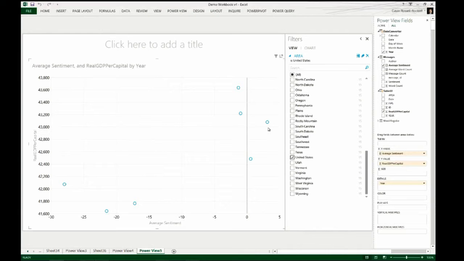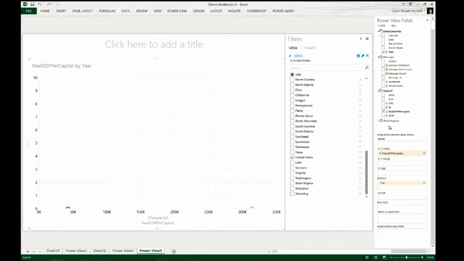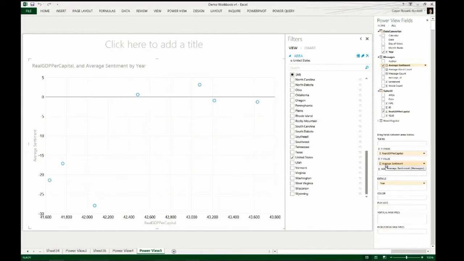So let's just go and flick the axes. Okay, let's just put the X and the Y in a slightly different place because Power View did it in a way that didn't make sense to me. Maybe it makes sense to you, James, but didn't make sense to me while I was looking at that. So let's just flip that about. And what we land up with, if we take a look at GDP across the bottom, and we look at sentiment up and down, we'll see that maybe there is a correlation between how much disposable income people have and the sentiment that they're actually saying. Right? Maybe there is a link, maybe there's not.